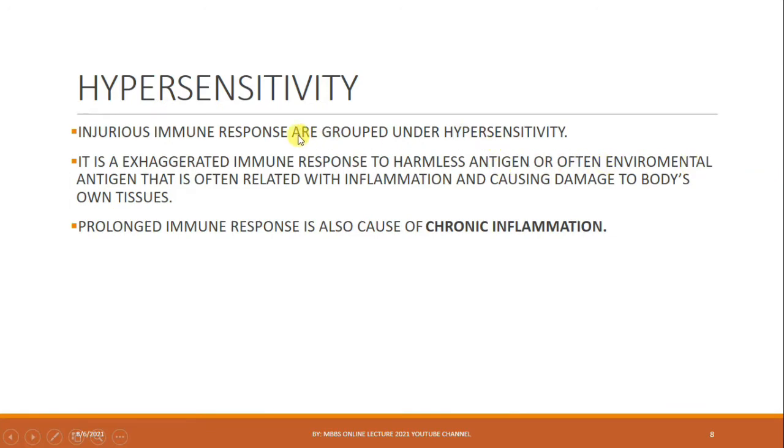So this is an exaggerated, hyper immune response. We say it is an increased immune response to an antigen that is harmless, or often environmental antigens such as pollen grains, which result in inflammation of a particular site, causing damage to our own body cells or tissues. Prolonged immune response is also a cause of chronic inflammation.